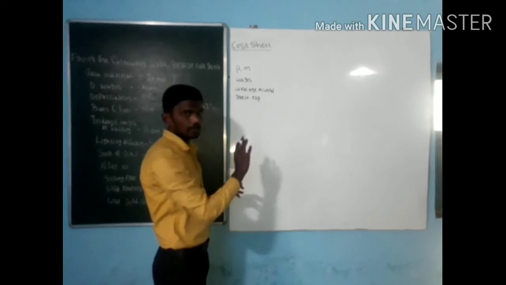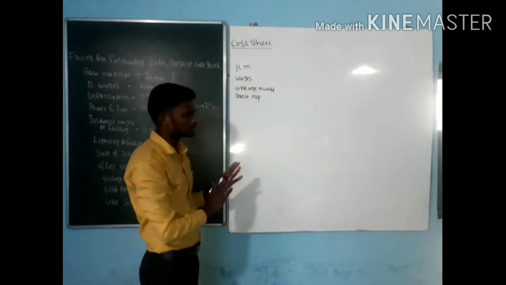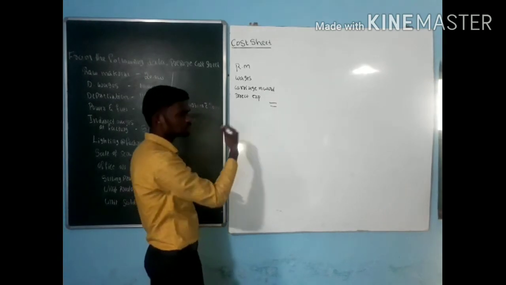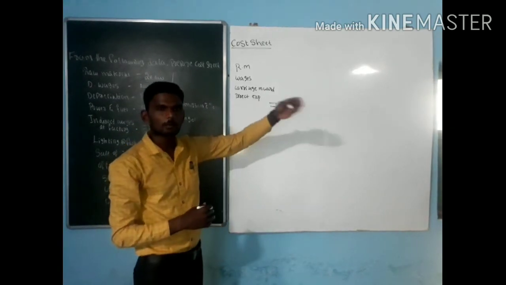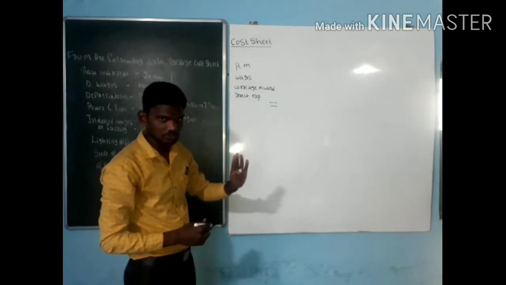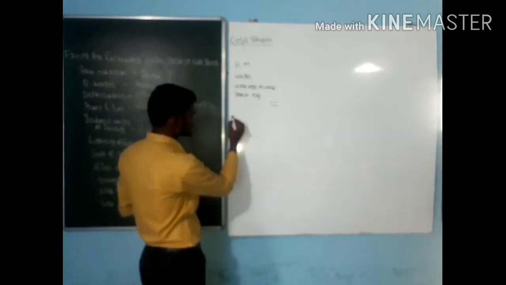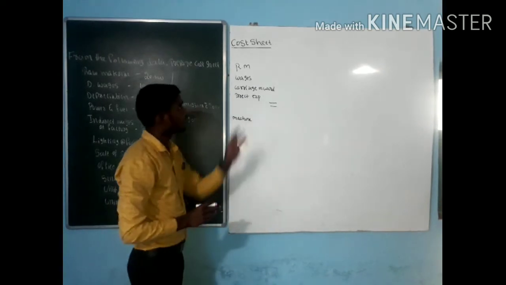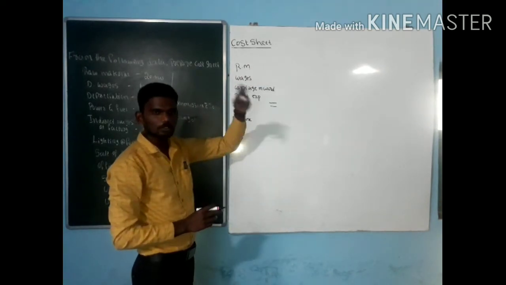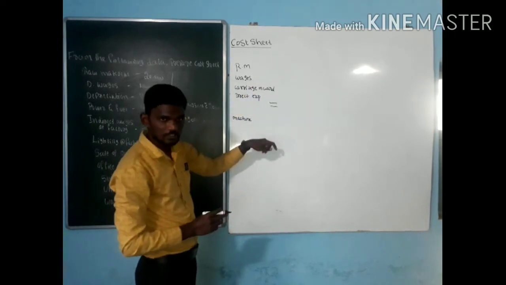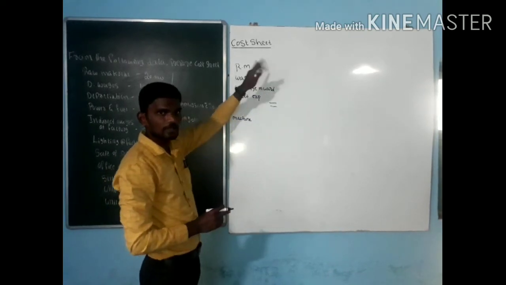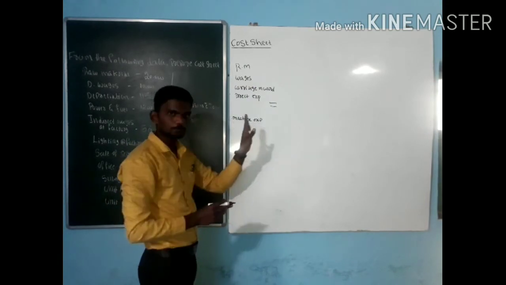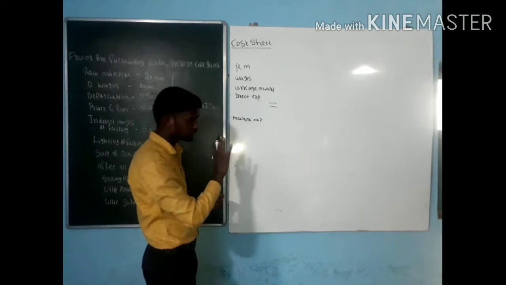After purchasing the raw material, I am storing it in my stores. Then I am using it in the process of production. When it comes to the process of production, I am again incurring some expenses. The main thing is your machine. I am purchasing raw material, and now I need to convert it into a finished product. I am incurring machine expenses, which are called machine overhead or factory overhead.